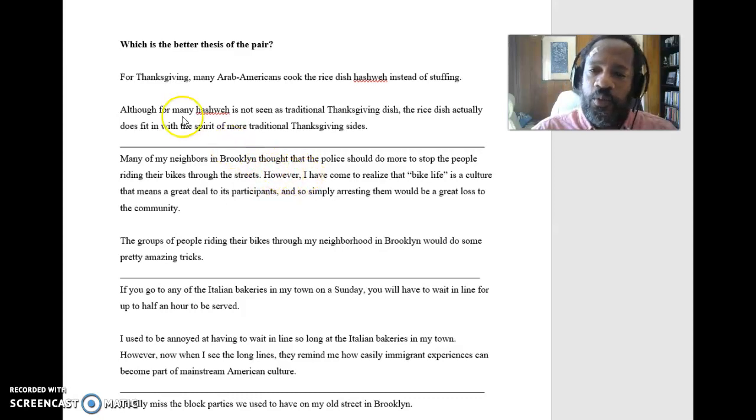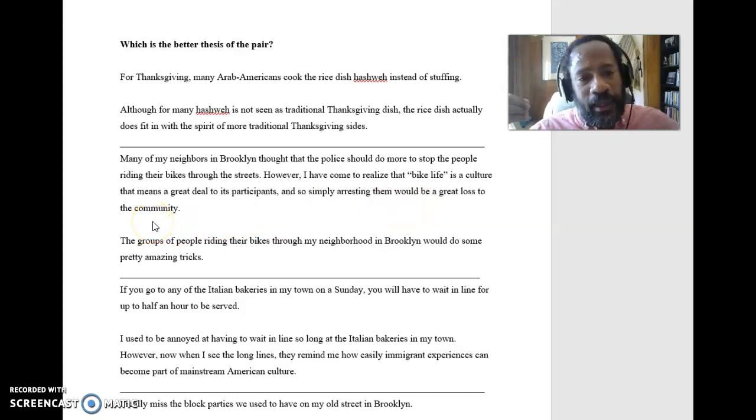However, right? It's a word similar to although. It's showing that there's a contrast here. Some people think that we should increase police enforcement. However, on the other side, I have come to realize something else, saying that arresting people would be a great loss to the community. So we've got a debate here about how much the police should potentially be involved.